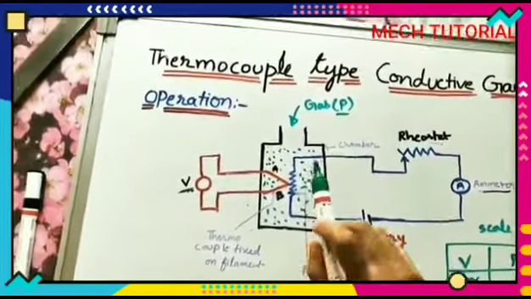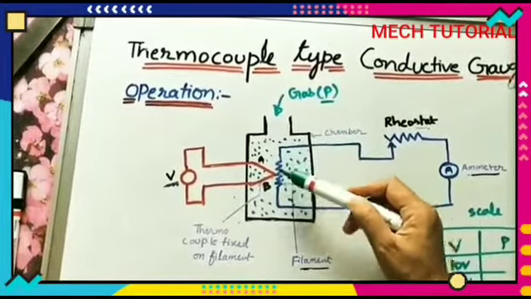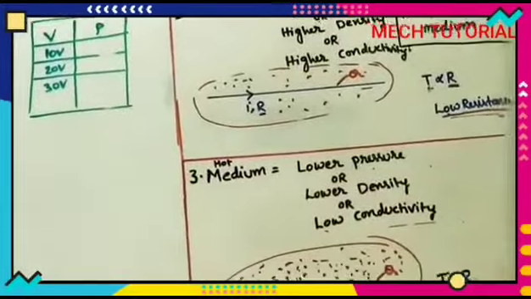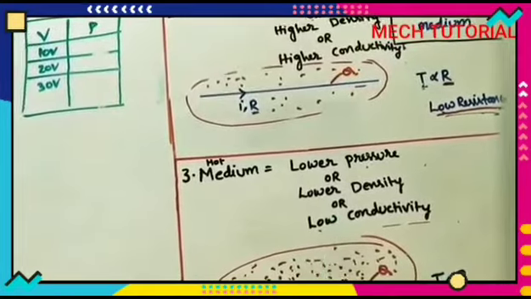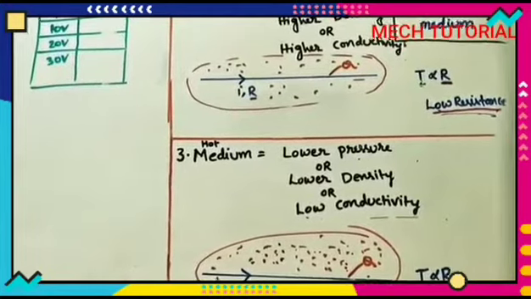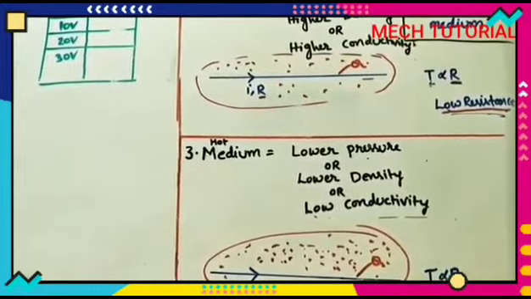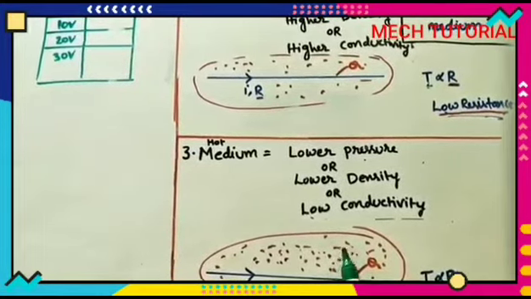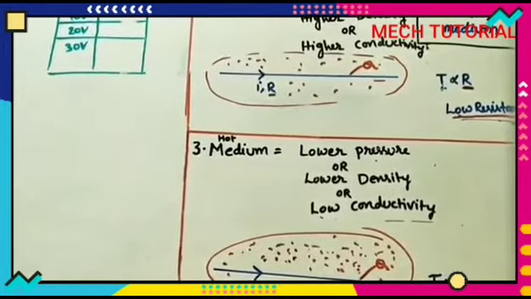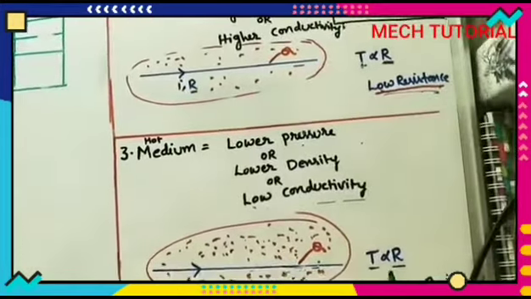Now in the next case, instead of cool gas, I am sending hot gas inside this. This is the hot medium here. Because of it, whatever heat is coming from the filament will not be absorbed by the atmosphere, so it will get heated again. The entire temperature will increase, so resistance will also increase.